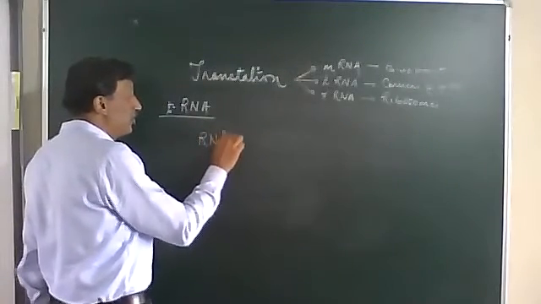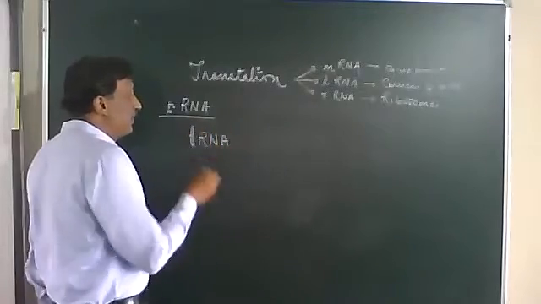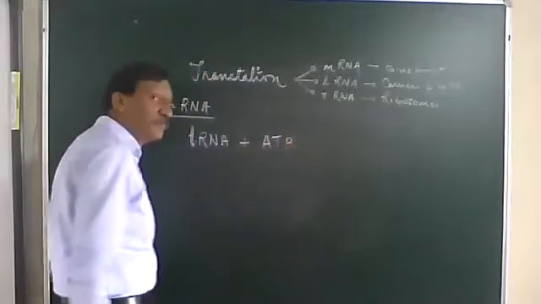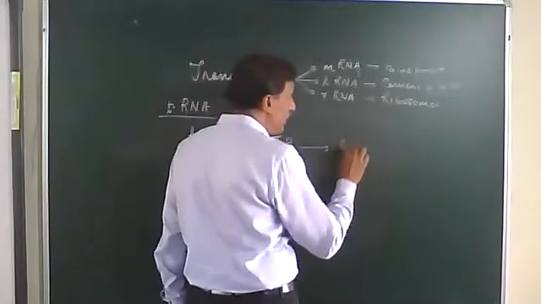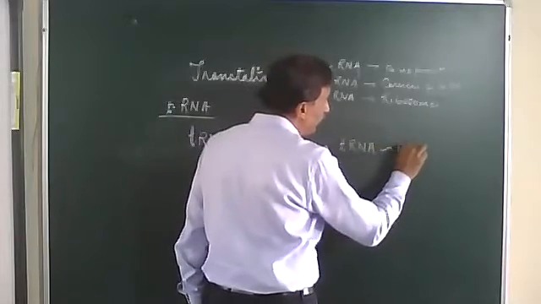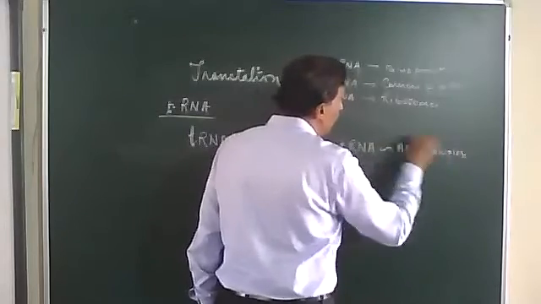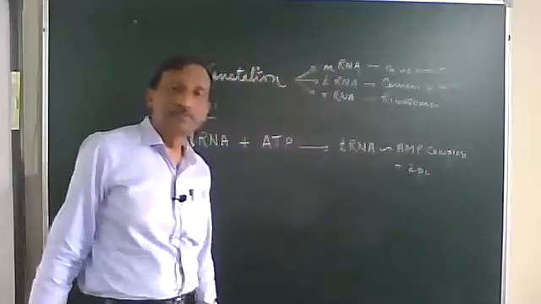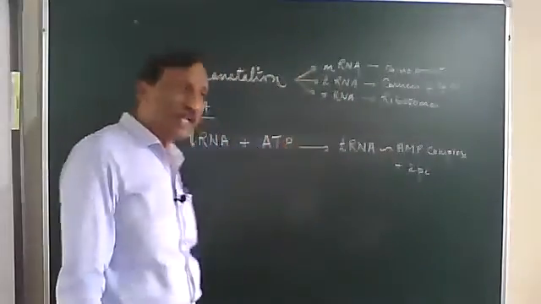This is the tRNA molecule. It will react with 1 ATP and it will form a temporary tRNA AMP complex, plus 2 phosphates will be lost. That means it has got the energy of 2 phosphate molecules now.